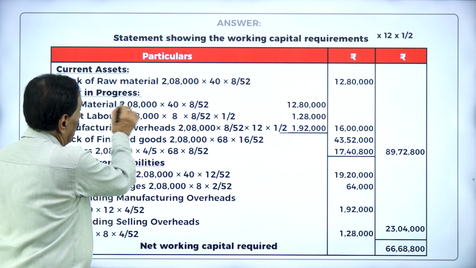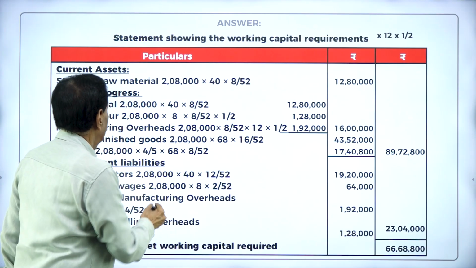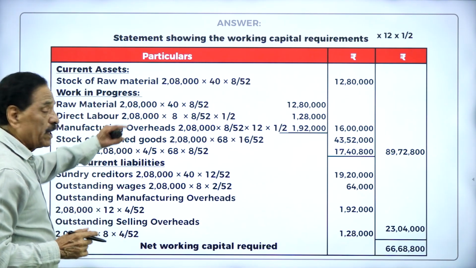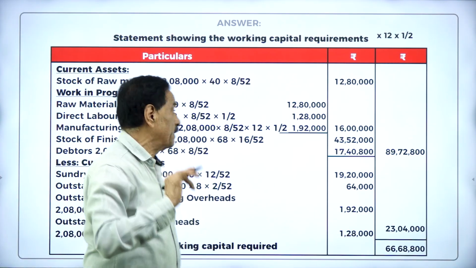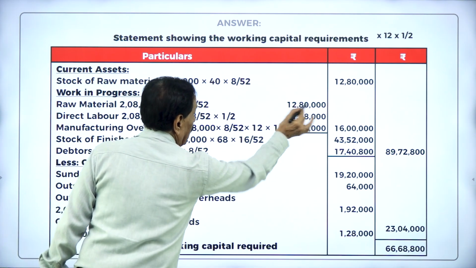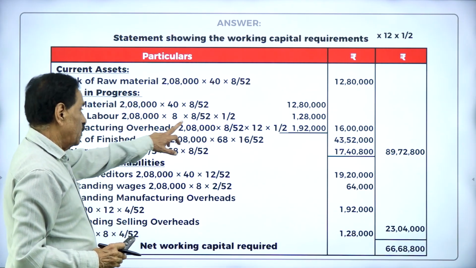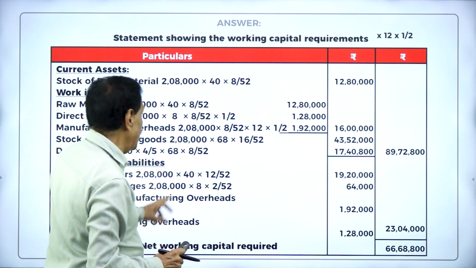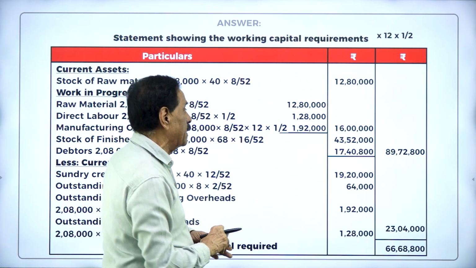We'll go with it. Raw material in stock an average of 2 months means 8 weeks. So 2,08,000 divided by 52 into 8 into 40 is 12,80,000. Work in progress means you have to take raw material 100%, labor 50%, overhead 50%. Raw material 2,08,000 divided by 52 into 8 into 40, 12,80,000. Direct labor 2,08,000 divided by 52 into 8 into 8 rupees, half, you have to take 1,28,000. Manufacturing overhead 2,08,000 divided by 52 into 8 into 12 rupees into half, 1,92,000.